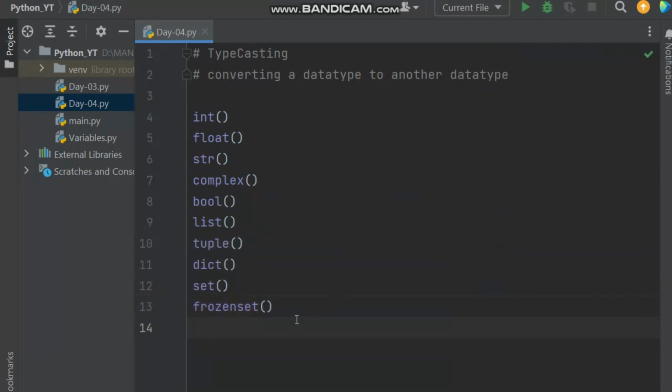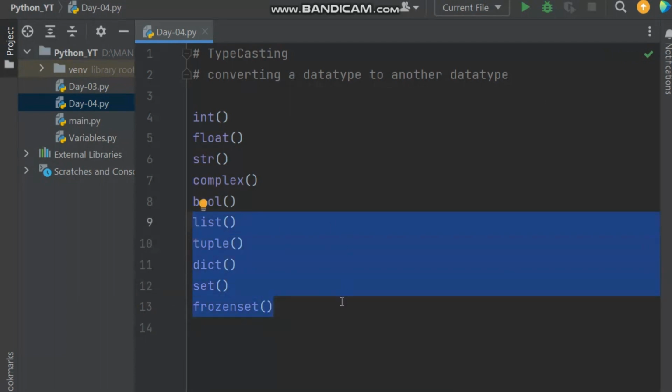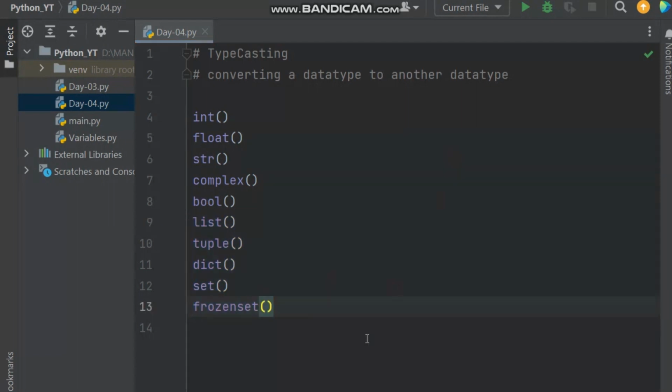We'll be discussing the last ones in the upcoming sessions. As we already said, these are the advanced data structures we have in Python. So we'll be discussing deeply what their uses are, how we'll be using these, and what the possibilities are of using them in data structures. We'll be covering all of that in the upcoming sessions. So for now, as we can see, the functions which we have listed can be used for converting a data type to another data type, right? These functions are inbuilt, given to us. So by using these functions, we can convert from one data type to another data type.